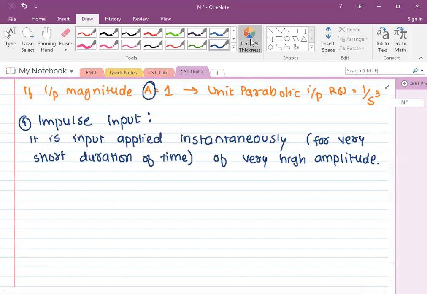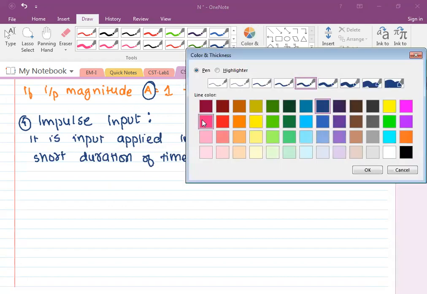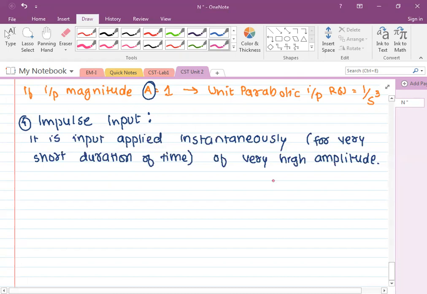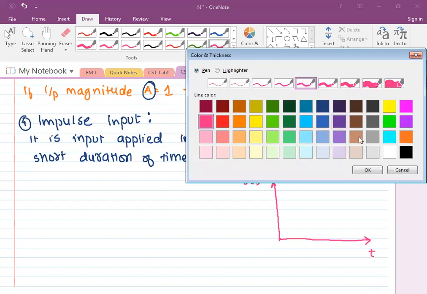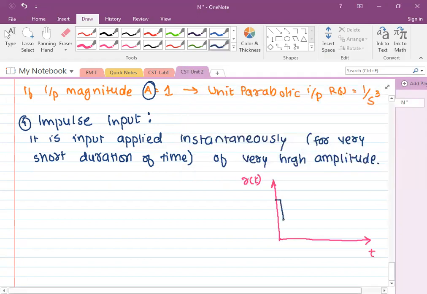I'll give you an example to make it clear. So how can we represent it? And I'll explain why impulse input or impulse response is very important to study. So it can be represented like this. Delta t tends to 0, nearly equal to.